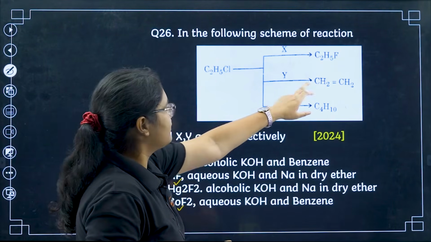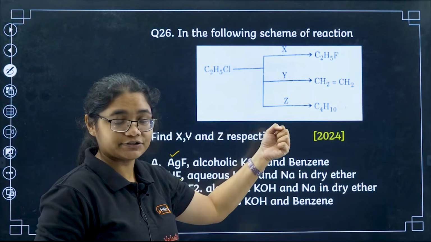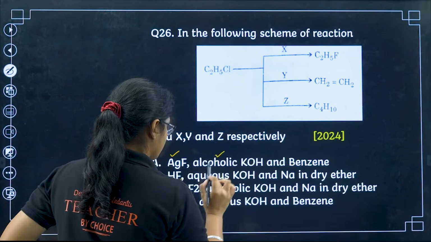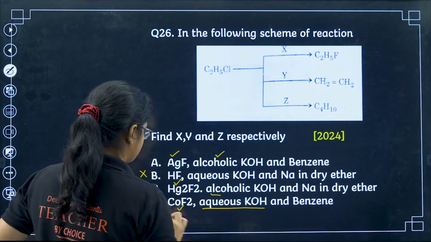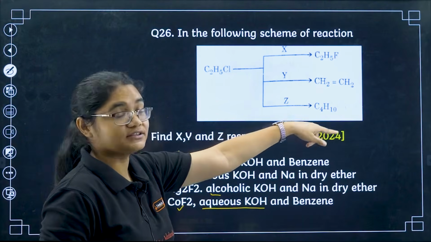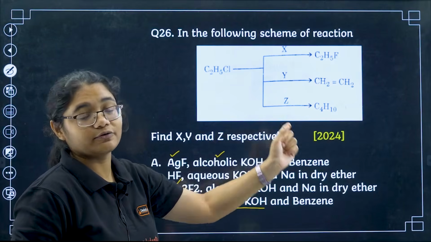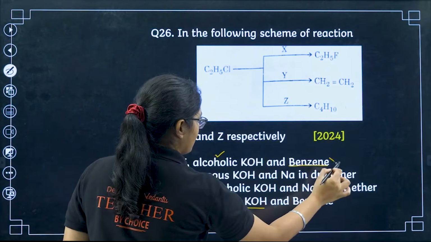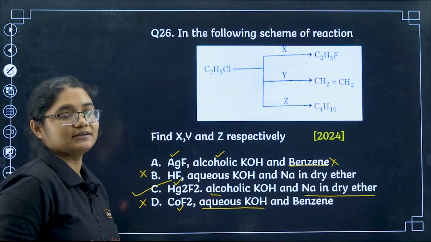Next, Y. What you have done is dehydrohalogenation, an elimination reaction. For that we need alcoholic KOH. So here I have alcoholic KOH, here I have alcoholic KOH, here I have aqueous KOH, so this is also removed. Next, C2H5 getting converted to C4H10, the number of carbons has increased. So this is your Wood's reaction, for which we need sodium in dry ether. Benzene will not react. I have sodium in dry ether, which will be the correct option. So that is why C.